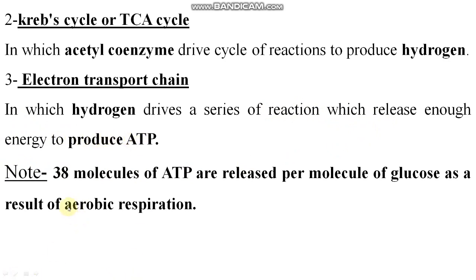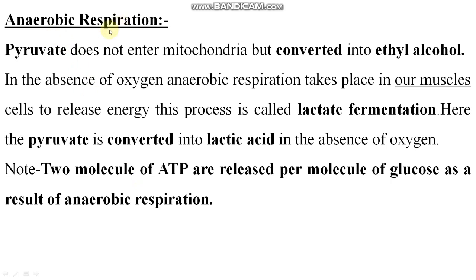Clear? 38 molecules of ATP are released per molecule of glucose as a result of aerobic respiration. Remember it, students, that 38 molecules of ATP are formed from one molecule of glucose in aerobic respiration. Clear? Now, anaerobic respiration, pyruvate does not enter mitochondria but is converted into ethyl alcohol. Got it? In the absence of oxygen, anaerobic respiration takes place in our muscle cells.